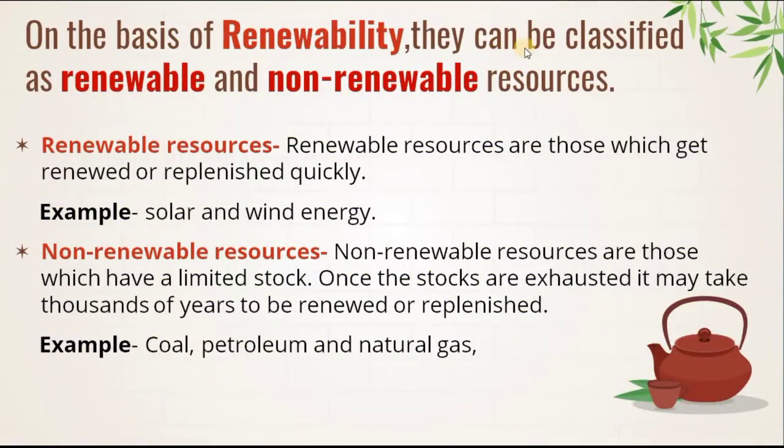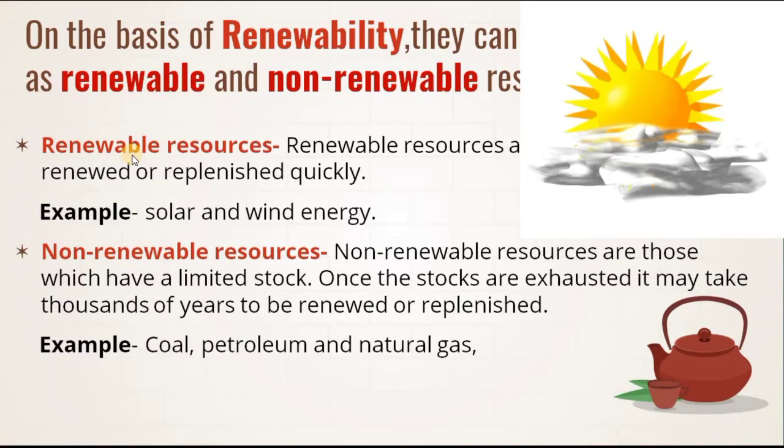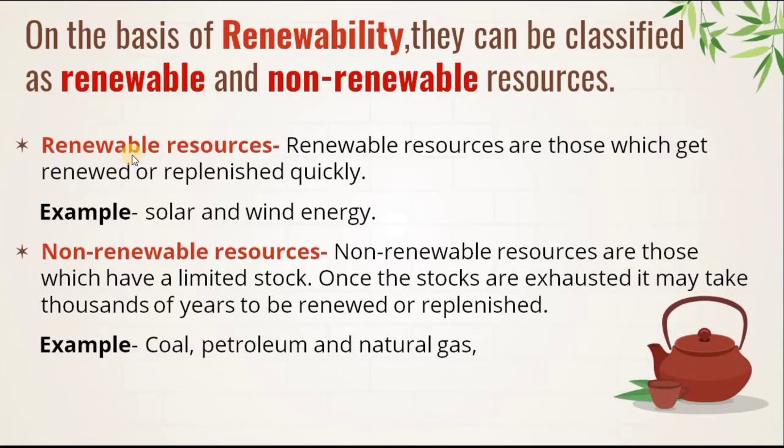On the basis of renewability, natural resources can be classified as renewable resources and non-renewable resources. So what do we mean by renewable resources? You can understand by the name, renewable resource, which can renew again, be replenished again. Resources like sunlight, our water, our air, they cannot finish.